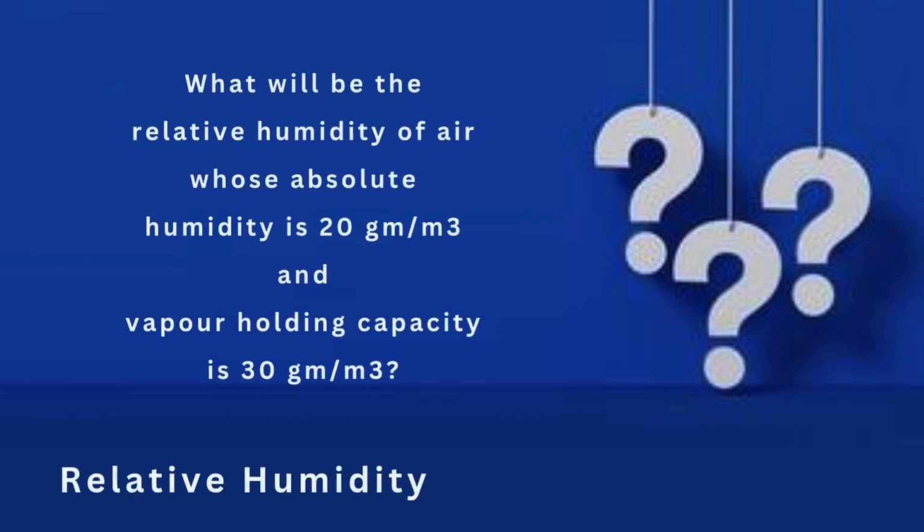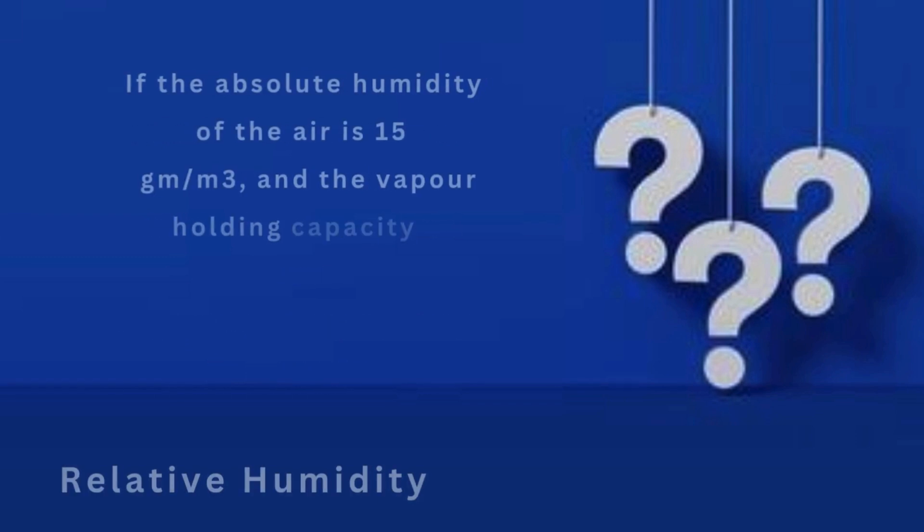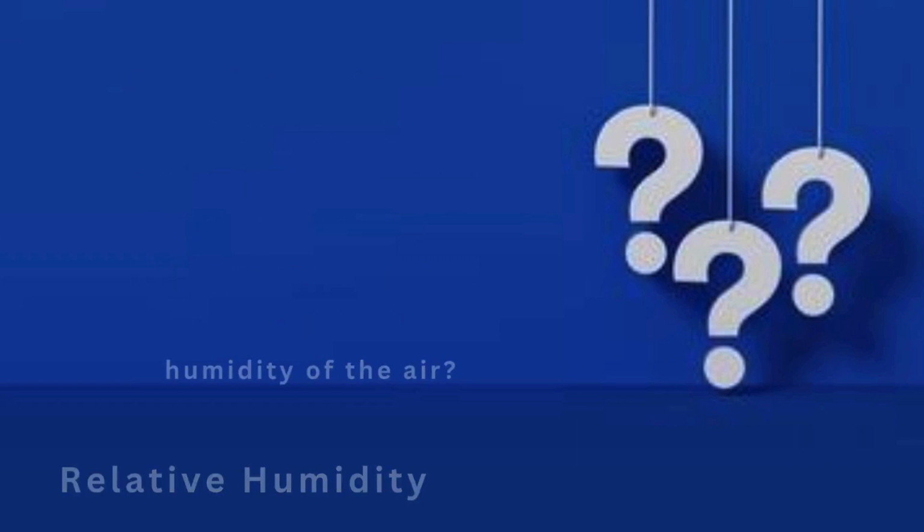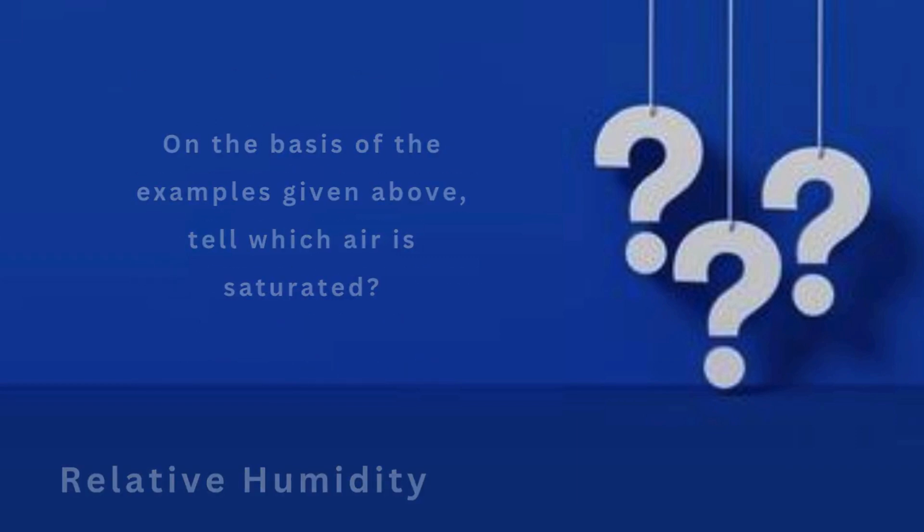What will be the relative humidity of air whose absolute humidity is 20 grams per cubic meter and vapor holding capacity is 30 grams per cubic meter? If the absolute humidity of the air is 15 grams per cubic meter, and the vapor holding capacity is 15 grams per cubic meter, then what is the relative humidity of the air? On the basis of the examples given above, tell which air is saturated.